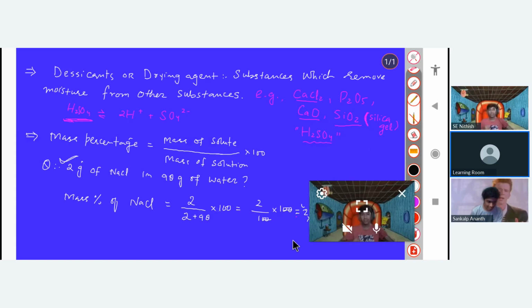You have to remember that you have to divide it by the mass of solution, not that of solvent. Here it was the mass of solvent only, your water. You have to first add the mass of solvent and the mass of solute, right? This is very important.